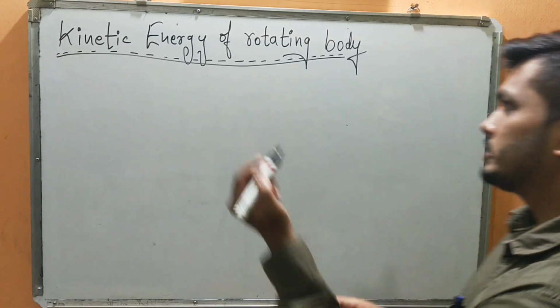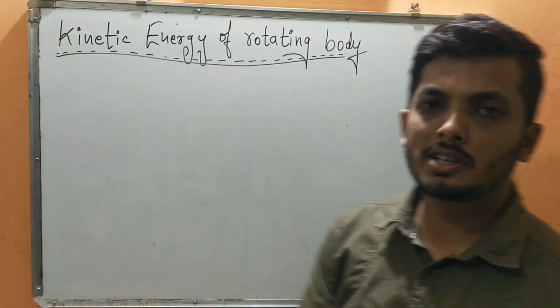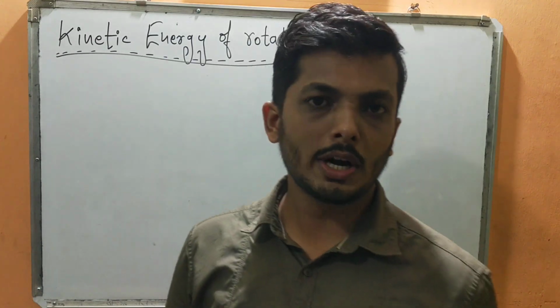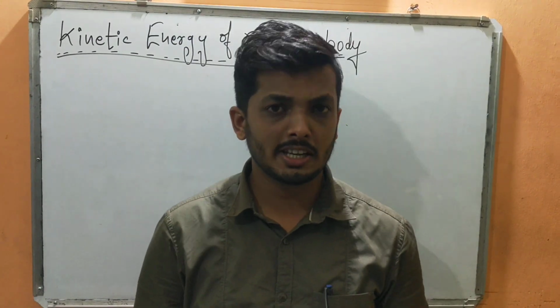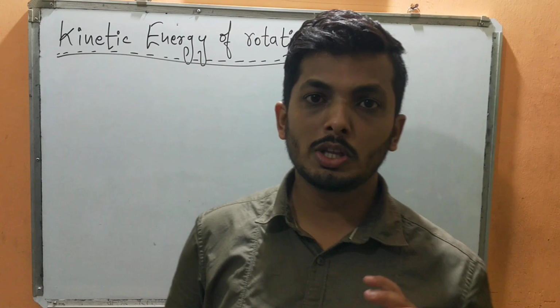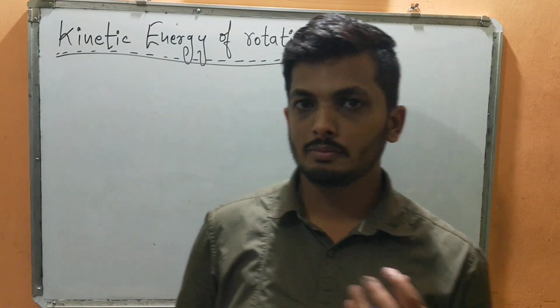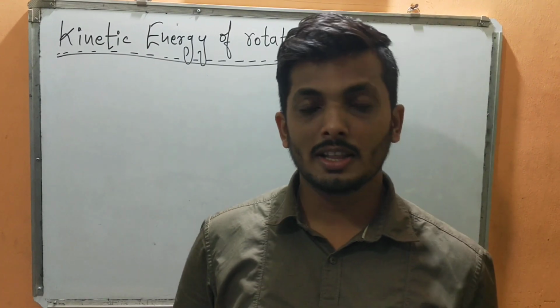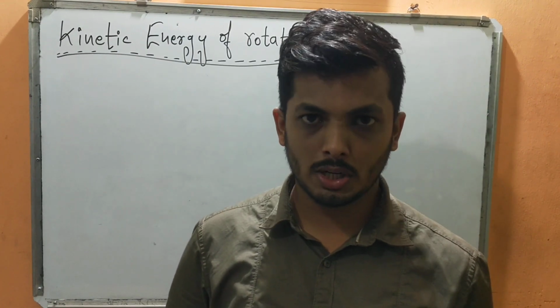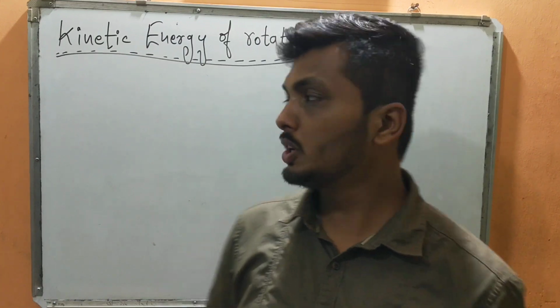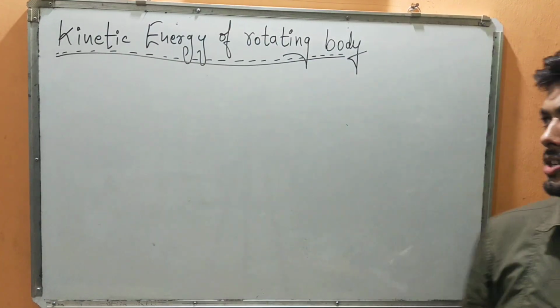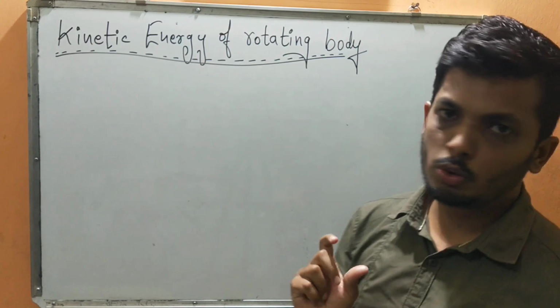All of you know what kinetic energy is. Basically, energy is a capacity to do work. We have two kinds of energy, potential energy and kinetic energy. Since we are talking about motion, the energy possessed by a body due to its motion is called kinetic energy. But what if that body is rotating about a fixed axis? Then that body will have rotational motion, and rotational motion will give rise to kinetic energy. So let us study the kinetic energy of the rotating body.